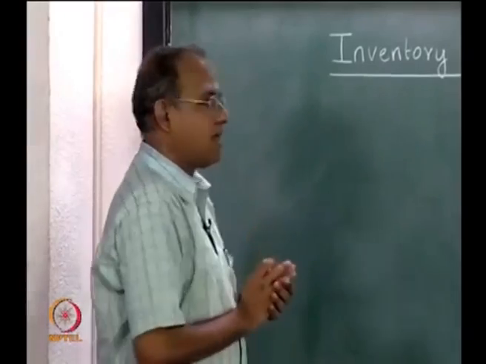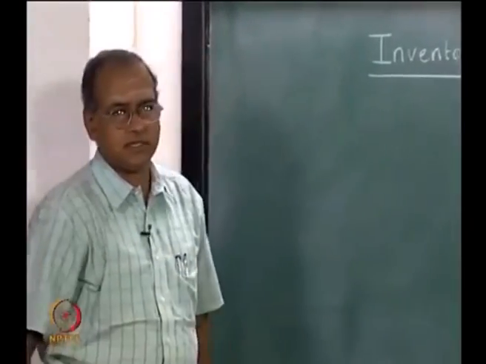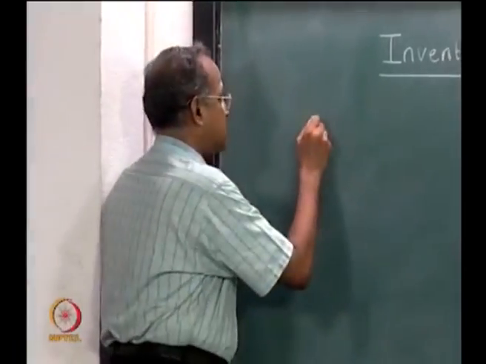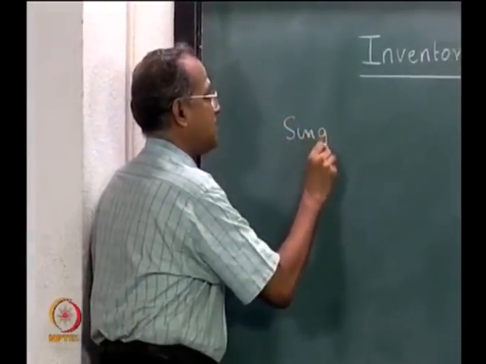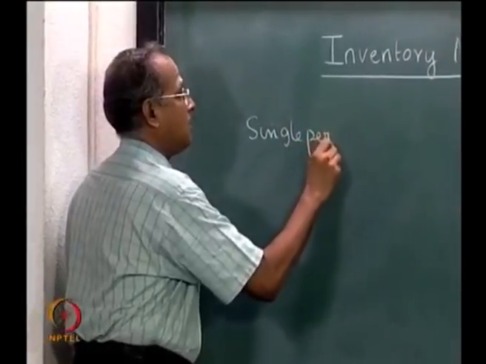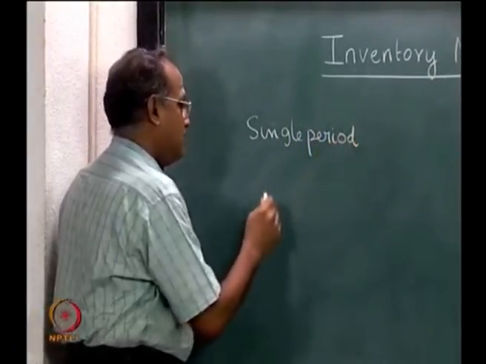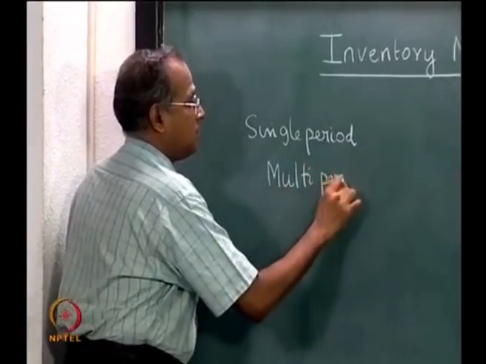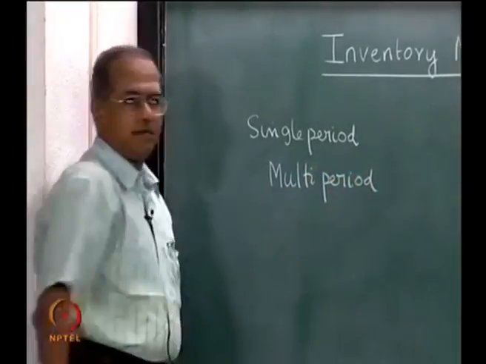Let us also spend some time on the classification of inventory models. Broadly there are two types of classification. One is called single period inventory models and the other multiple period inventory models, called multi-period inventory models.